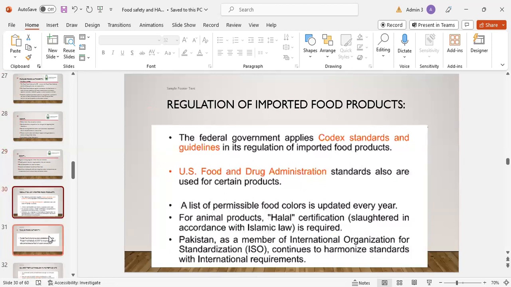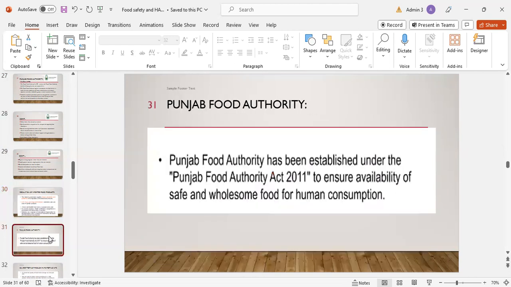Regulation of imported food products. The federal government applies Codex standards and guidelines in its regulation of imported food products. US Food and Drug Administration standards are also used for certain products. A list of permissible food colors is updated every year. For animal products, halal certification, slaughtered in accordance with Islamic law, is required. Pakistan, as a member of the International Organization for Standardization, ISO, continues to harmonize standards with international requirements.